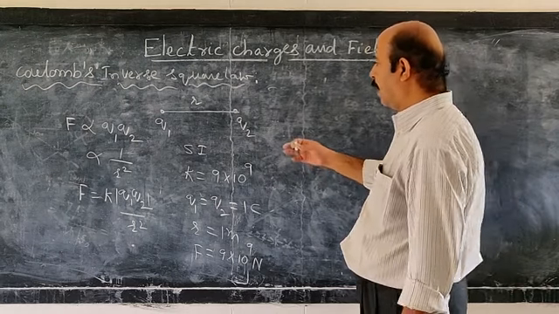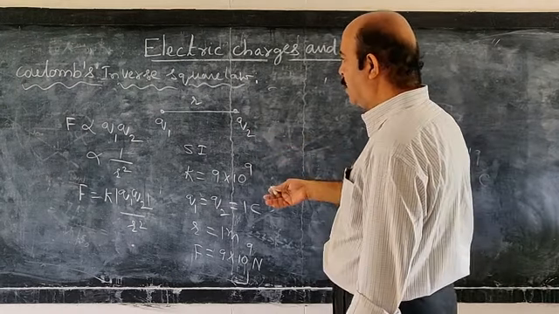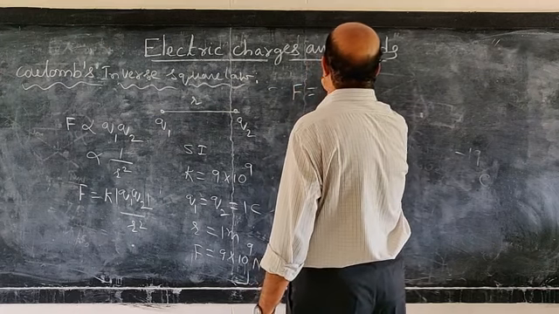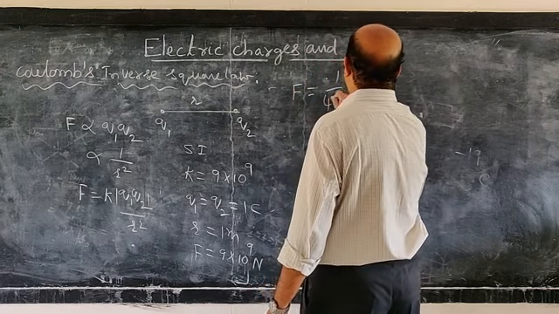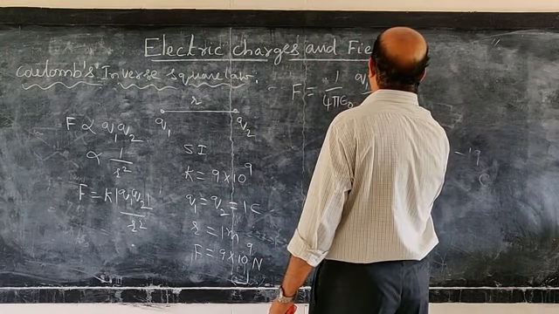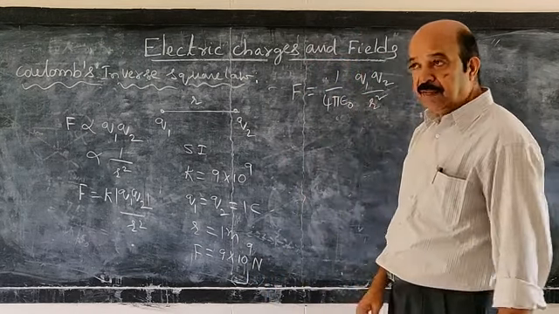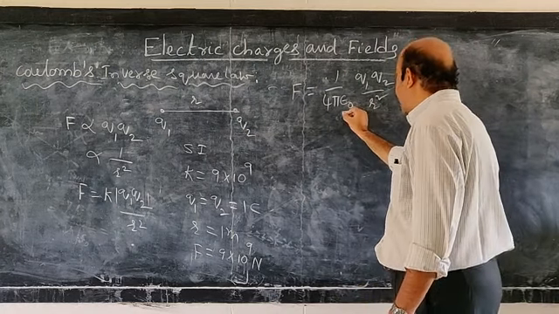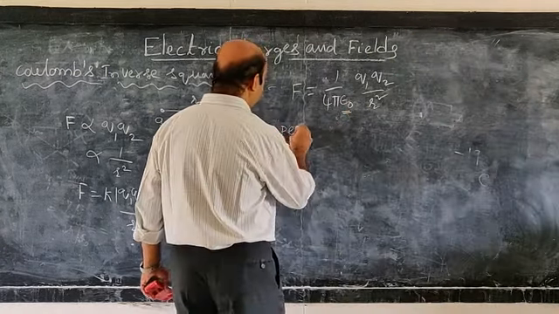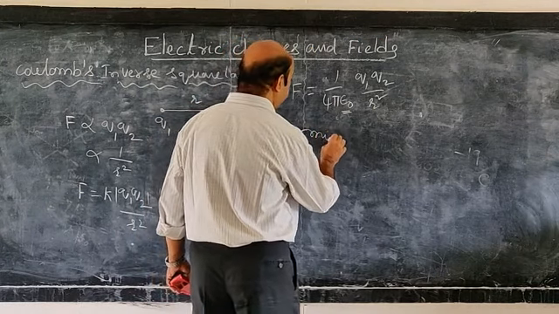Now, in SI units, the force formula is actually written as 1 by 4 pi epsilon naught Q1 Q2 by R square. For the sake of convenience, they defined a quantity called epsilon naught, which is nothing but permittivity.